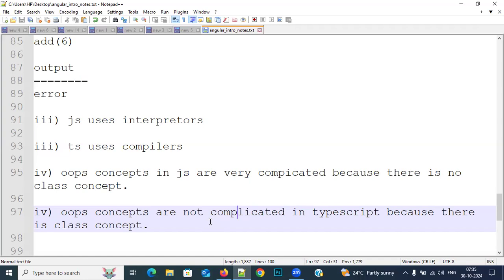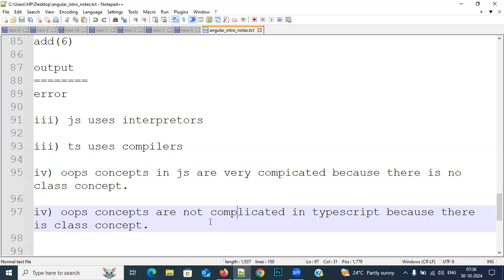Since there is no class, what happens? Everything we need to do with functions only. Clear or not? Everything with functions only. So a function has to return another function, and inside that function, it has to take another function as a parameter, and that has to modify some other function. So function inside function, function inside function, function inside function.